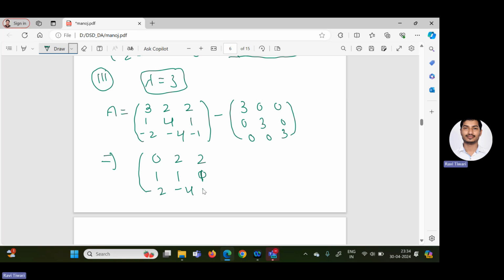Multiplied by the capital X, which we assume is x, y, and z, equal to 0.